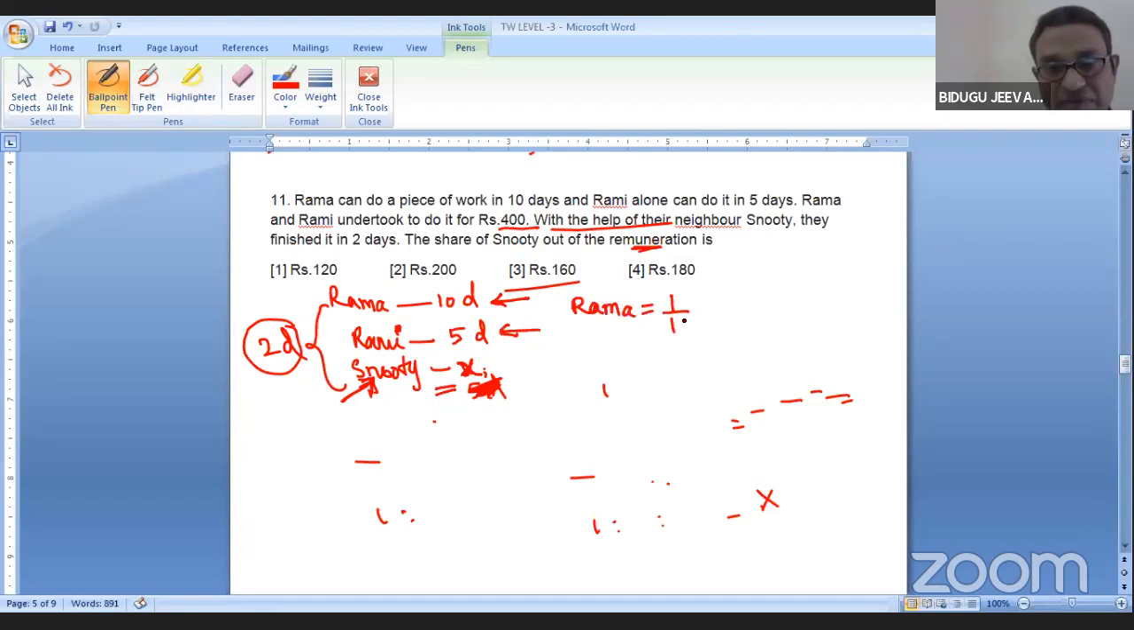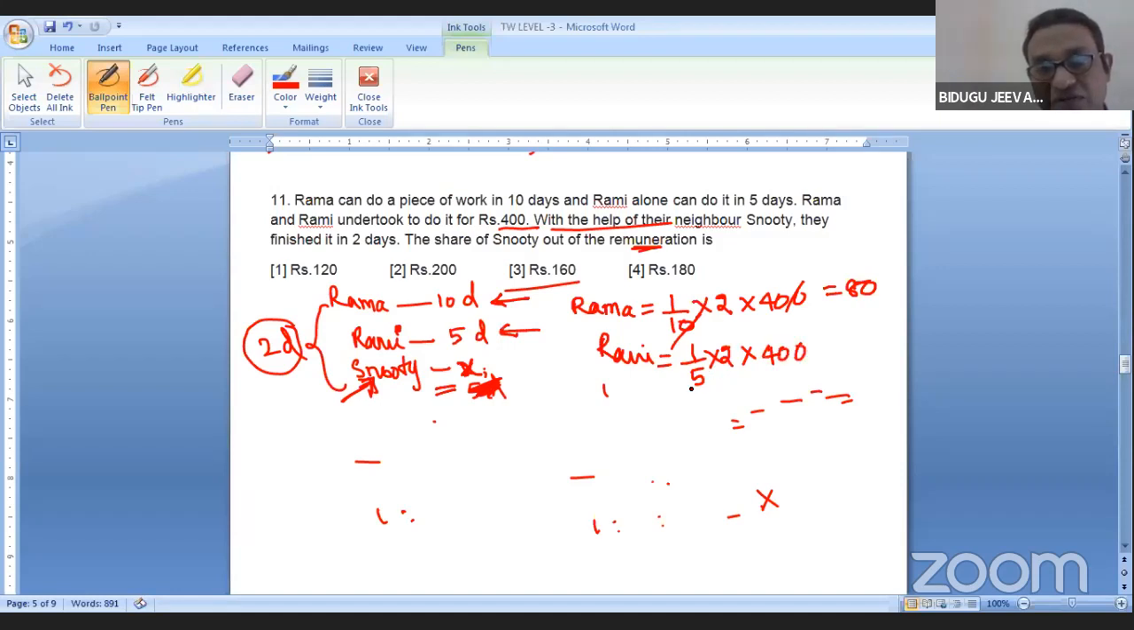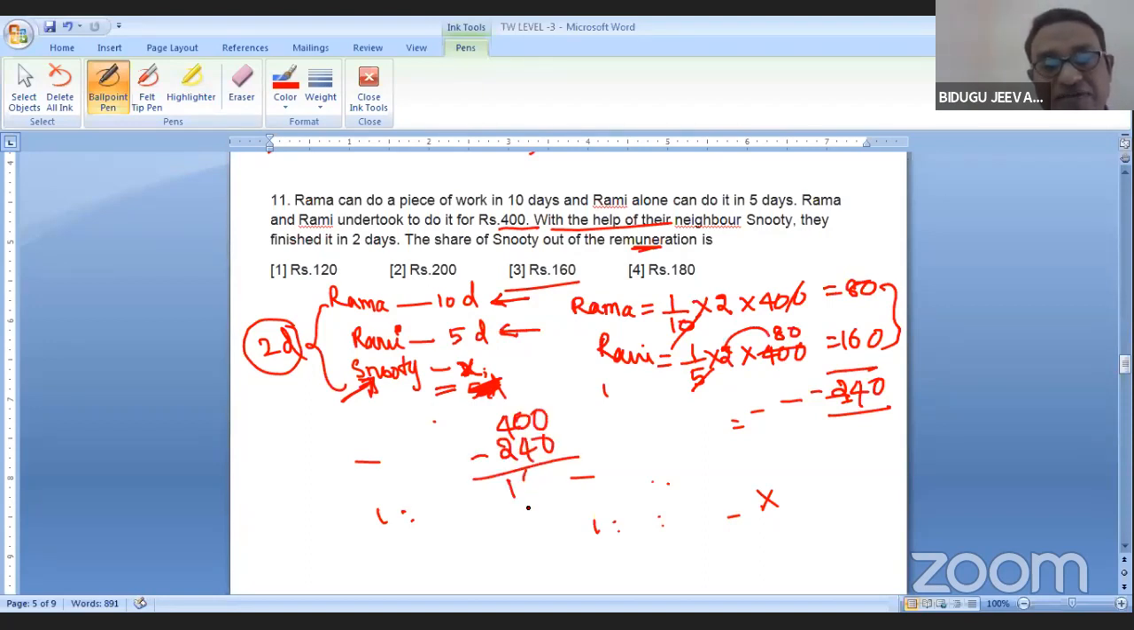Her 1 day work is 1/10. How many days she worked? 2 days into 400. It's nothing but 80 rupees. What about Rami? Her 1 day work is 1/5. Like that, she worked for 2 days into 400. So it is nothing but 160. Together, how much? 240, right? Total amount is 400 minus 240. So the remaining amount will get Snooty.